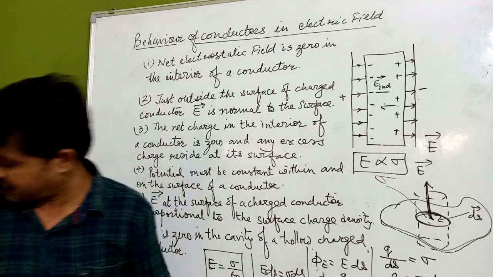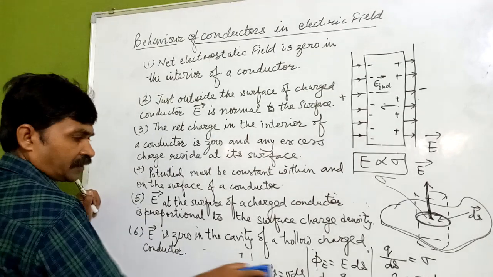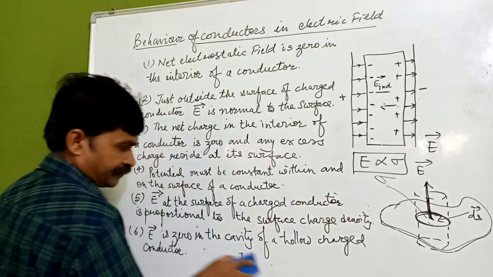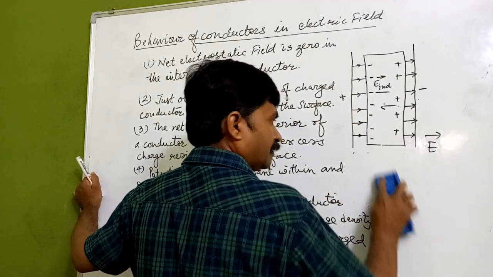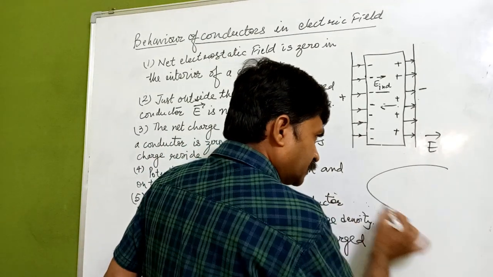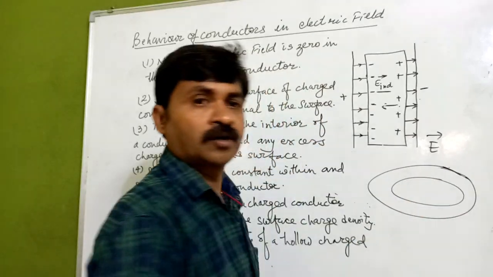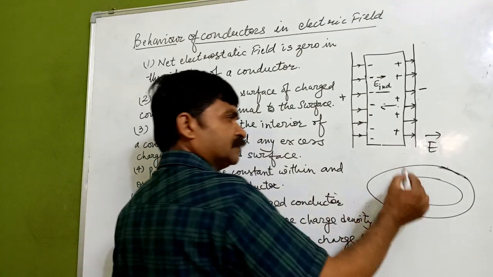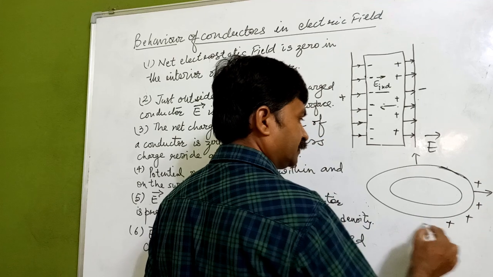Now the next point is that the electric field is zero in the cavity of a hollow charged conductor. Now we'll go with that. If we are assuming a hollow conductor like this, the charge is here, here, here, here.